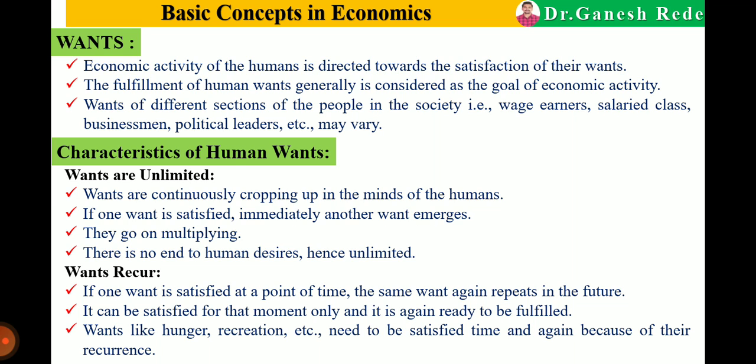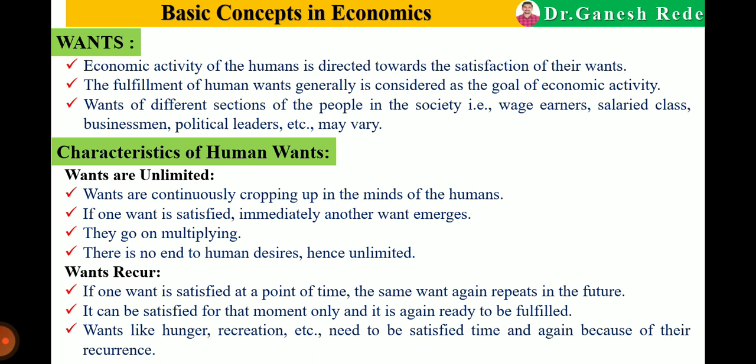The wants of different sections of people in society, that is wage earners, salary-taking classes, businessmen, political leaders, may vary. Means wants of every person may vary from person to person. Okay. Now, characteristics of human wants.